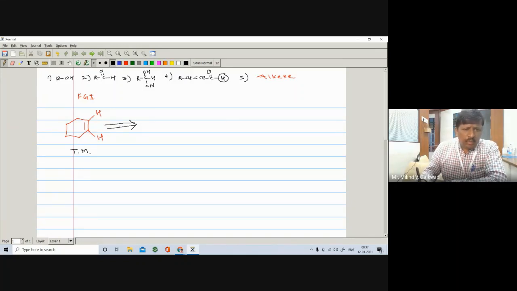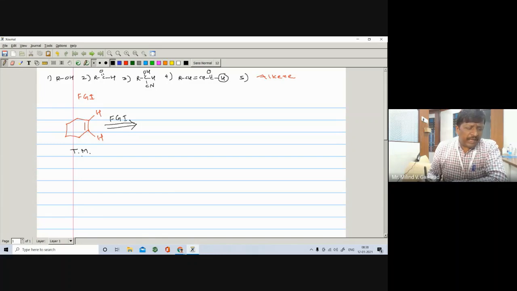So for that we have to carry out its FGI, functional group interconversion. FGI means conversion of one functional group into another functional group, so that we can carry out its disconnection and again convert back into that functional group.